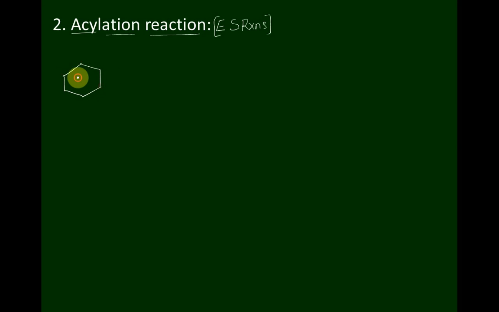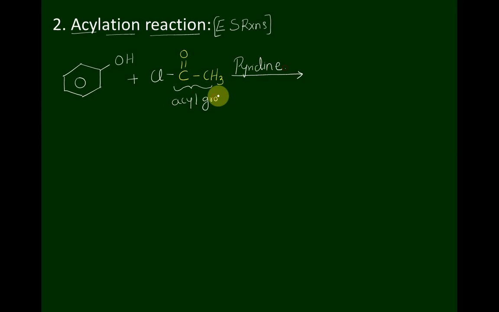When phenol is made to react with acetyl chloride, C double bond O, CH3, in presence of pyridine, this group is called an acyl group. It undergoes an electrophilic substitution reaction.